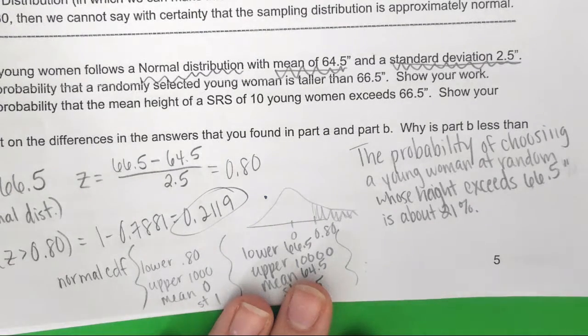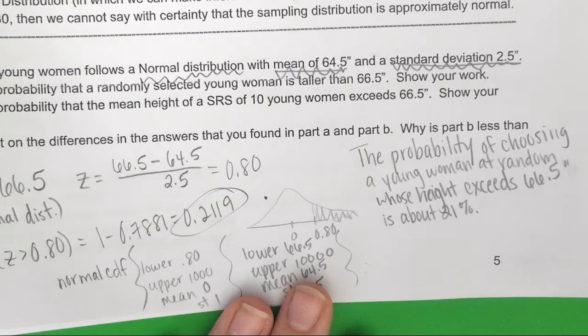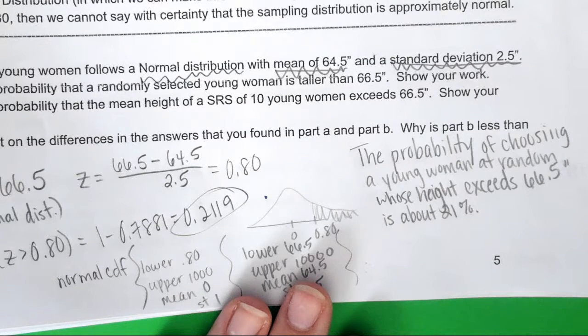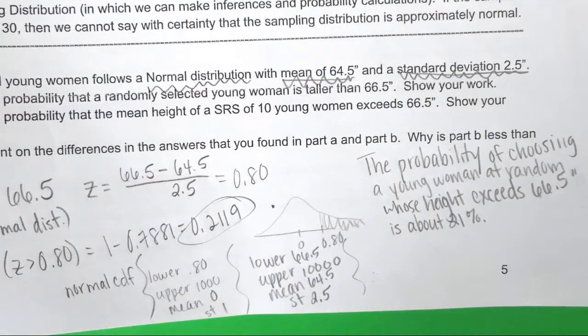Why do we know that just because it's greater than 10% that instantly makes it normal? Since it said normal in the problem, we're rolling with it. No, I mean, in general, if it were larger than 10%, how do we know that makes it normal? Thankfully, with x bar we have what we're about to get to, the central limit theorem. As long as n is bigger than 30, we're going to assume it's normal anyway.